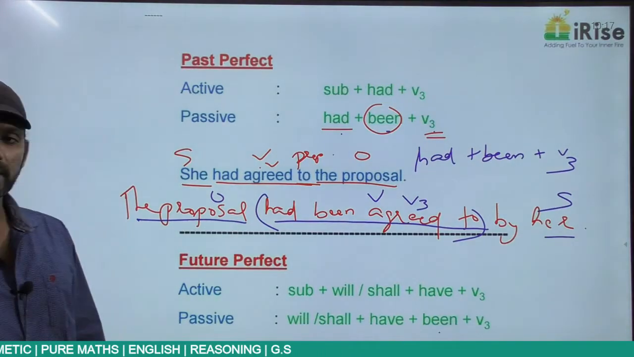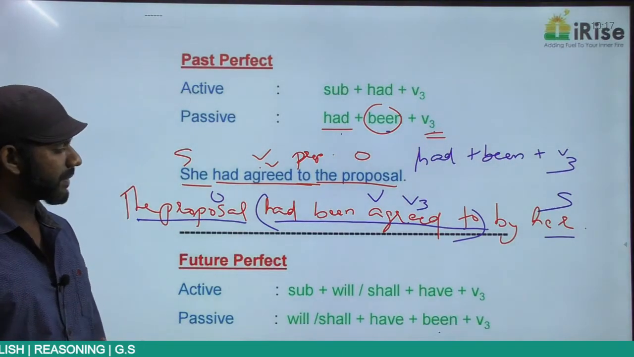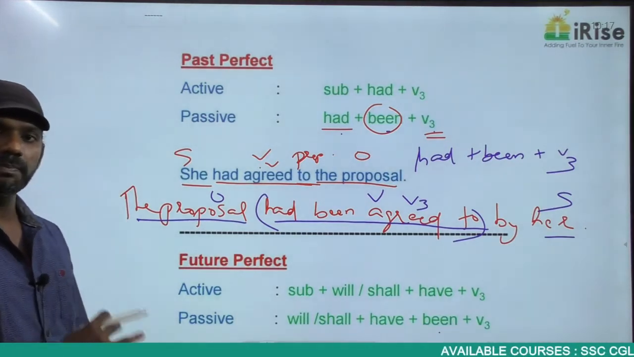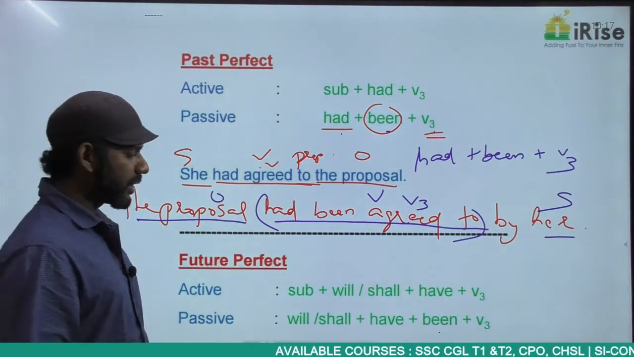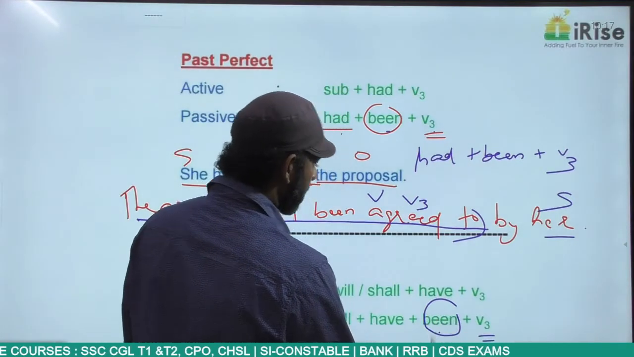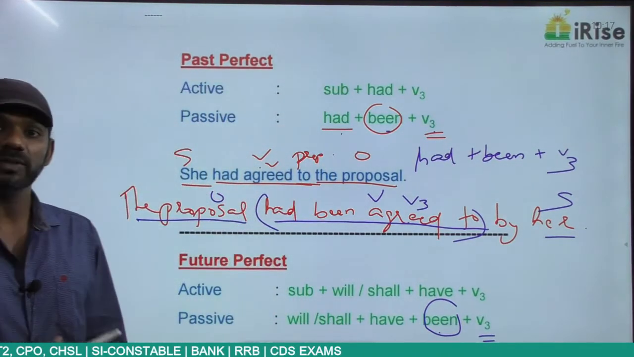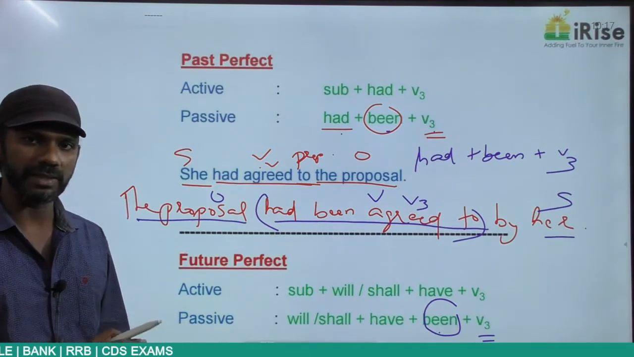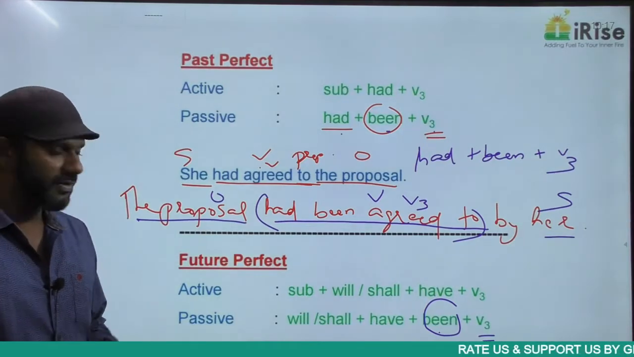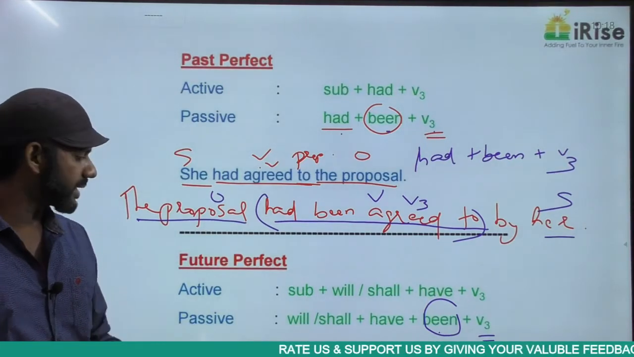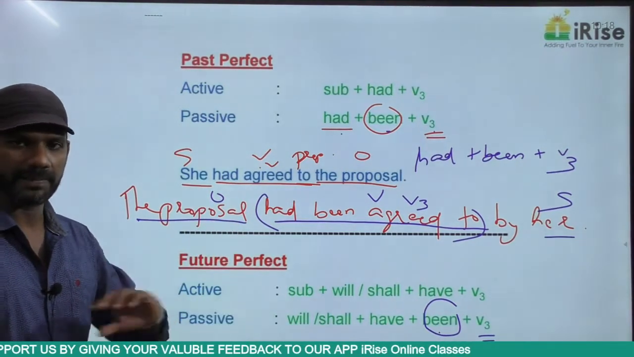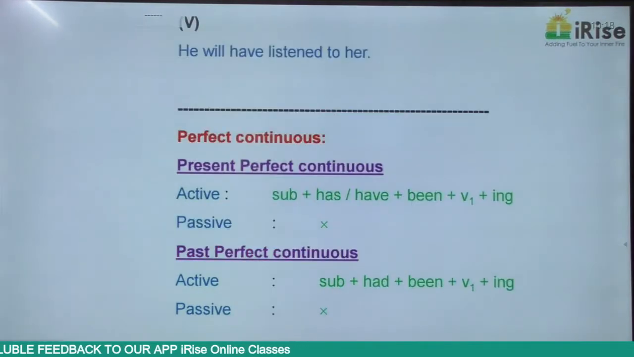The structure of future perfect in the active voice is subject plus will or shall plus have plus V3. The structure of future perfect in the passive voice is will or shall plus have plus been plus V3. I repeat, been because it is perfect tense, V3 because it is passive voice. So if a future perfect statement is in the passive voice, it must be in this structure: will or shall plus have plus been plus V3. Clear?